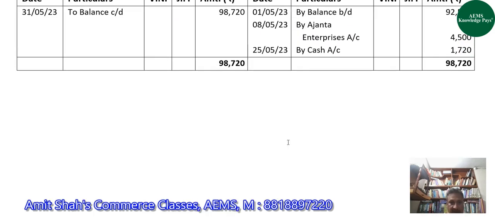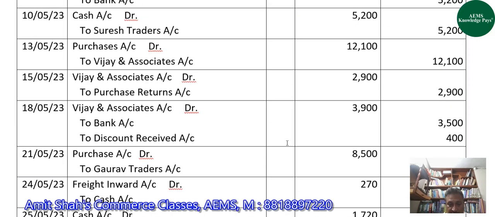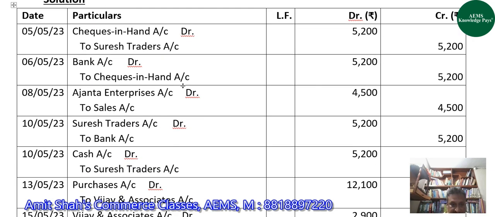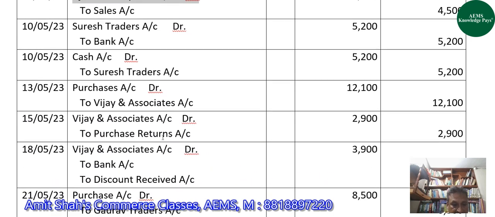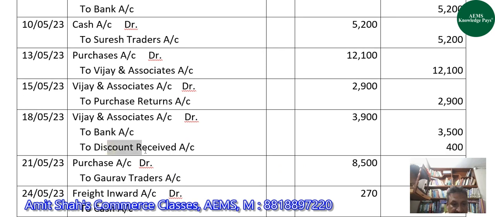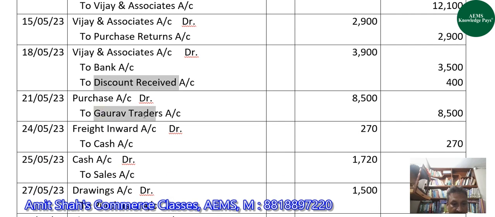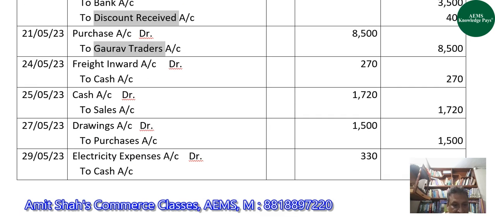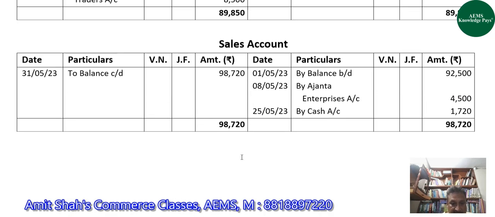So we are done with all the accounts which are given to us in balances. Now let's see the journal entries in which we have any new account. Yes, we have one account, that is the cheques in hand account. So we have to make the cheques in hand account. We have to make the Ant Enterprises account. We have to make the discount received account. We have to make the Gaurav Traders account. We have to make the drawings account. That's it. These are the extra accounts that we have to make.